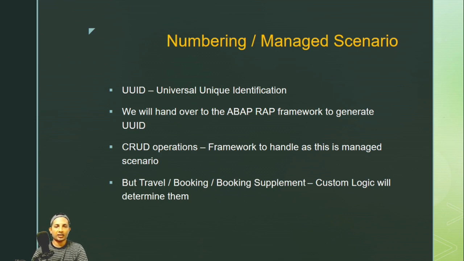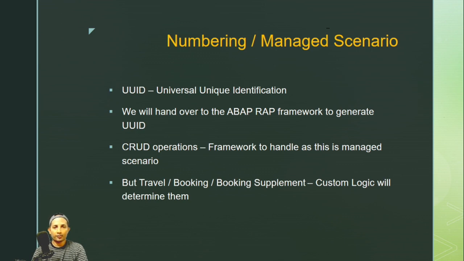But I'll just take care of the managed scenario, because drafting itself is a complex one. If I do unmanaged, it will be more complex. I don't want to do that in this discussion. In future maybe I can think it through if time permits, but let's first focus on the managed scenario. It will be a little bit easier to start with.